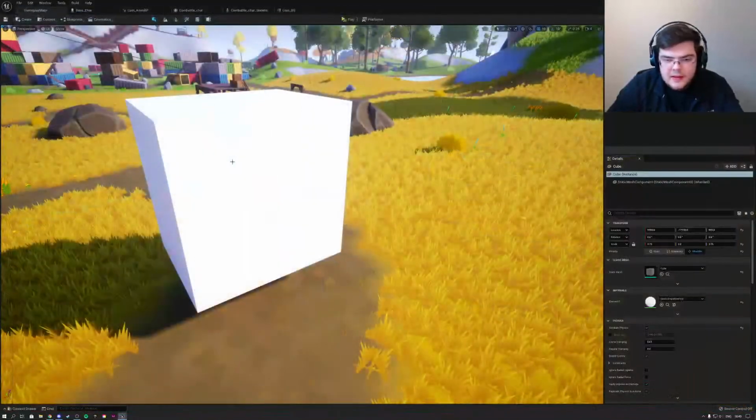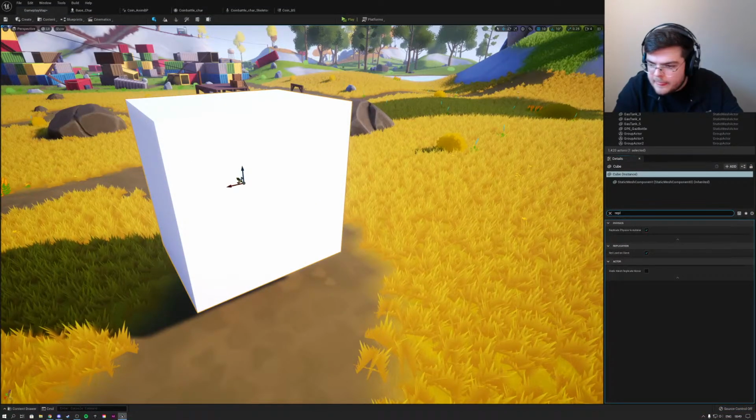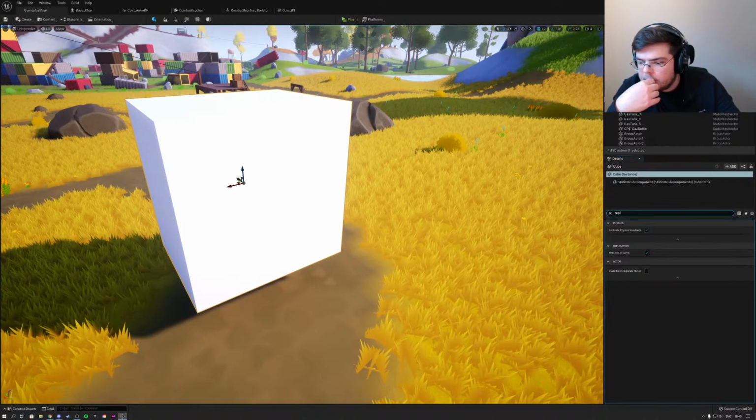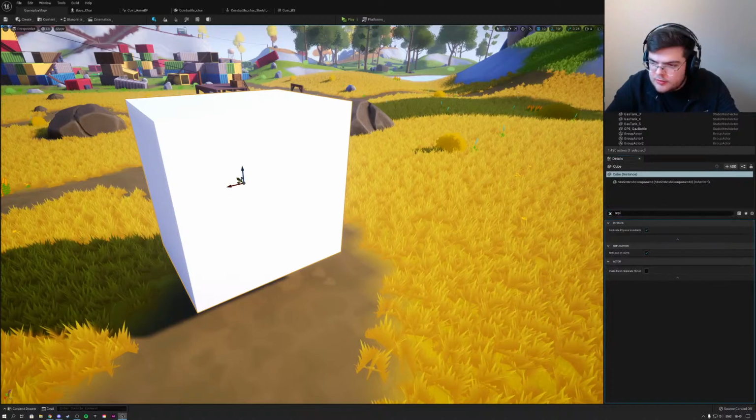How are these replicated? Do I still have to replicate this? If I type in replicate, yeah, replicate physics to autonomous proxy. Yeah, static mesh replication movement. Okay, everything is the same.